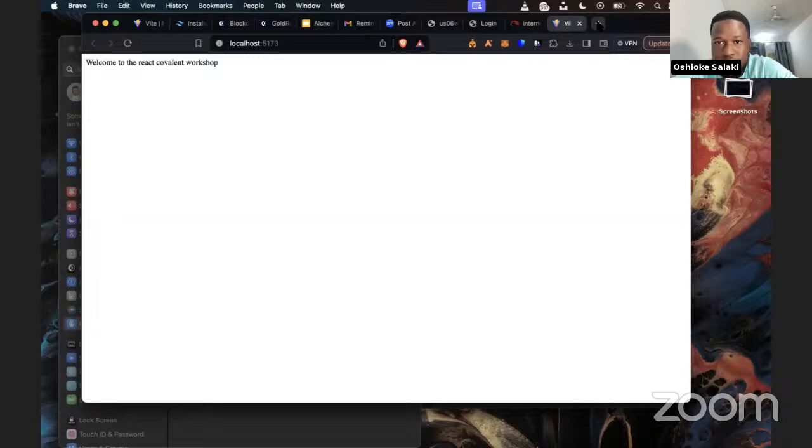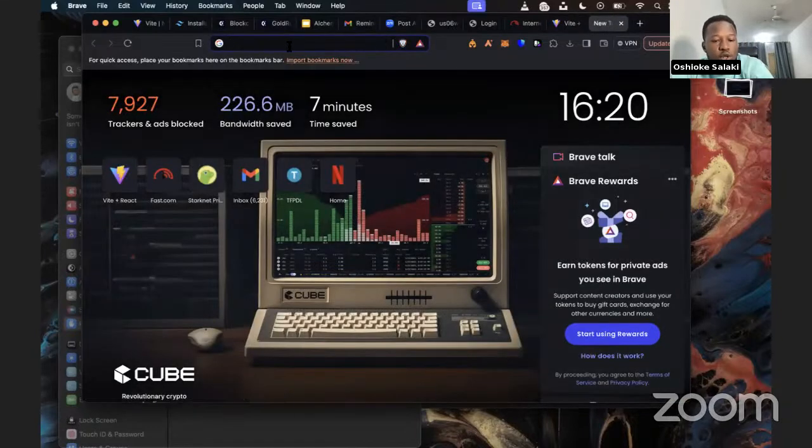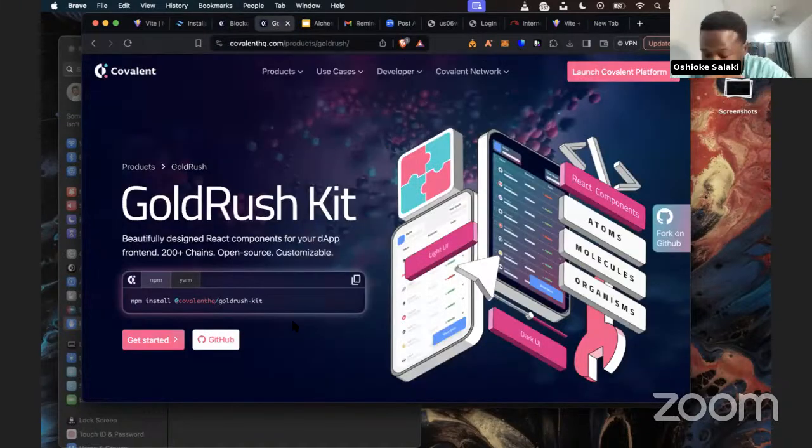After doing this, the next thing we're going to do is go to Covalent. Basically, Covalent helps us get access to historic data in the blockchain.